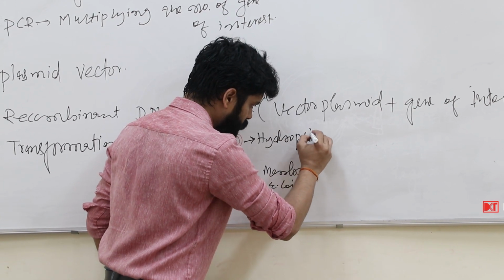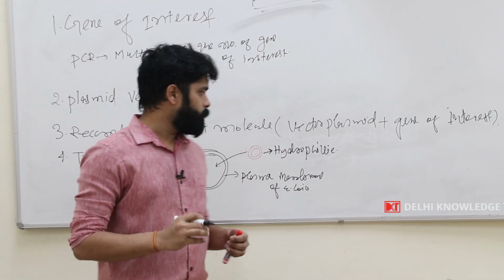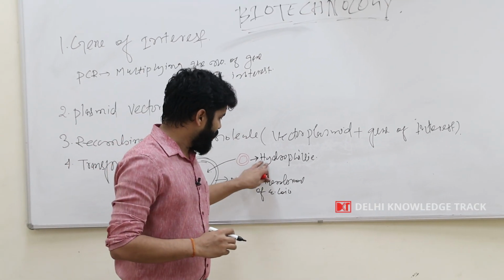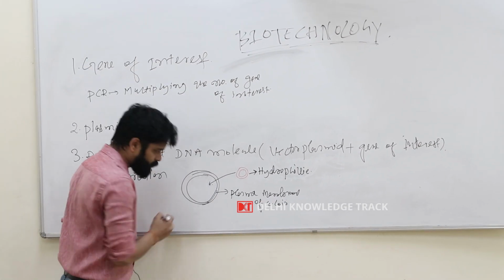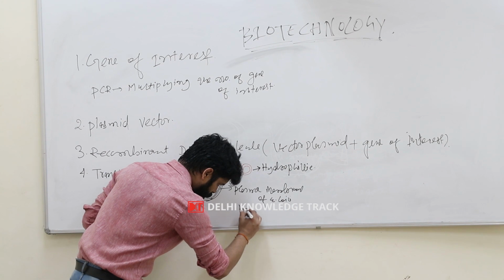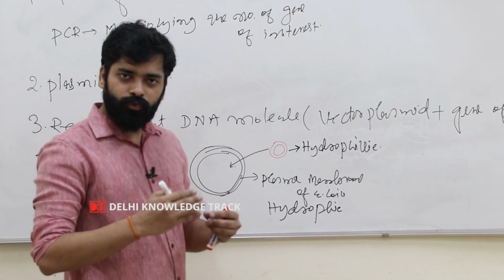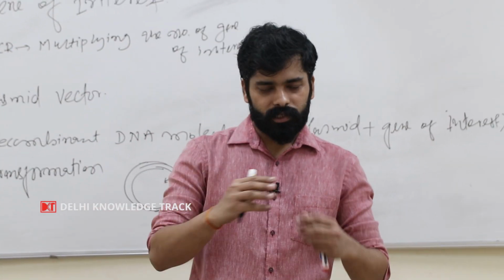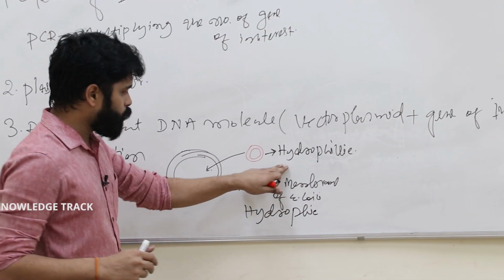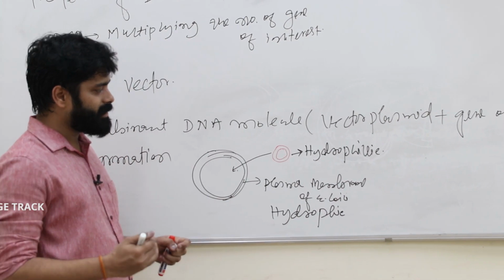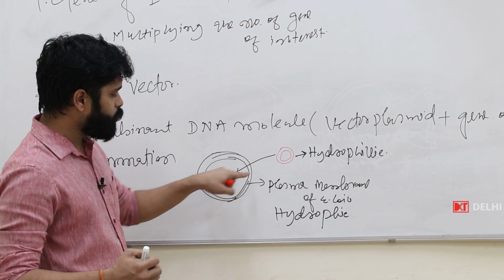And why is it hydrophilic? Because of its phosphate backbone. It has phosphate groups, and these phosphate groups create the hydrophilic nature of this DNA molecule, and then we have the plasma membrane of the E. coli, which is hydrophobic in nature. Why is it hydrophobic? Because of its phospholipids, because the plasma membrane of E. coli mainly contains phospholipid. So this hydrophobic and hydrophilic combination doesn't allow the entry of the recombinant DNA molecule into E. coli simply.